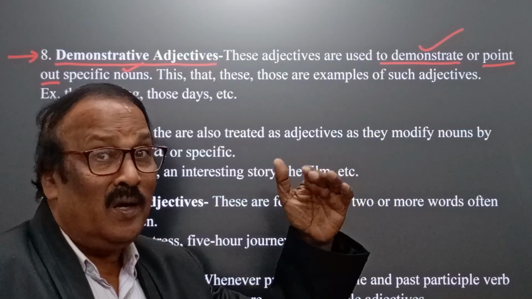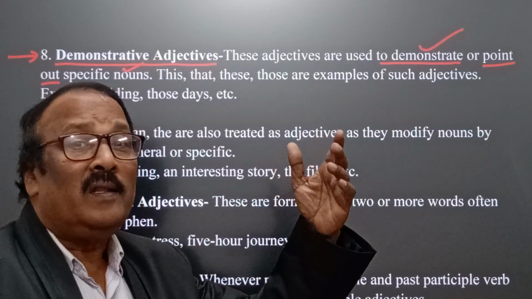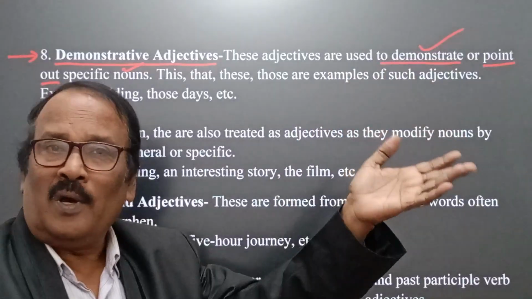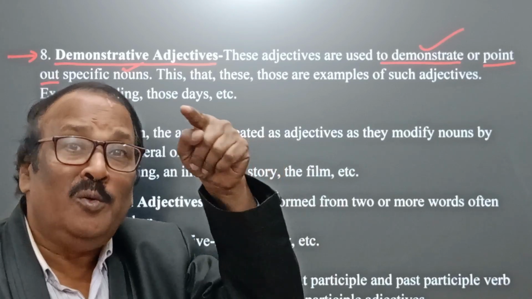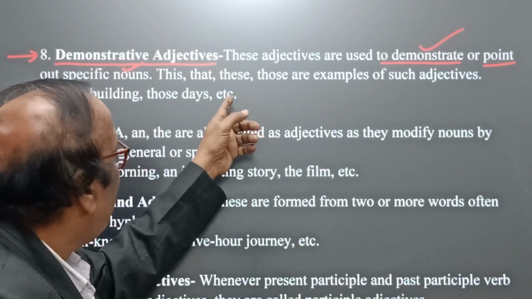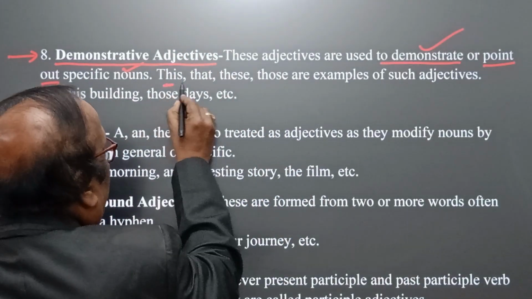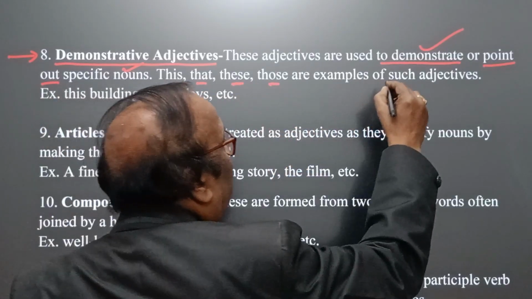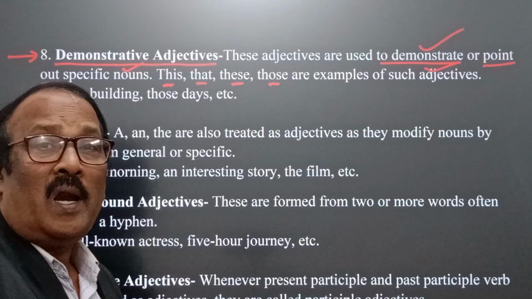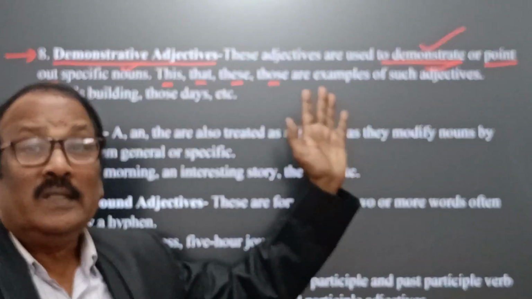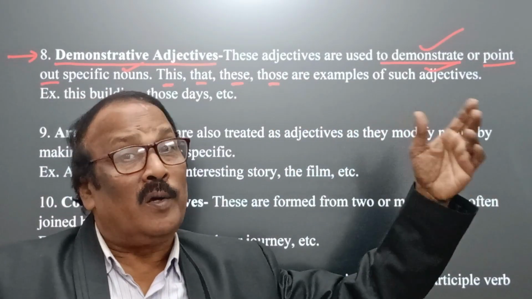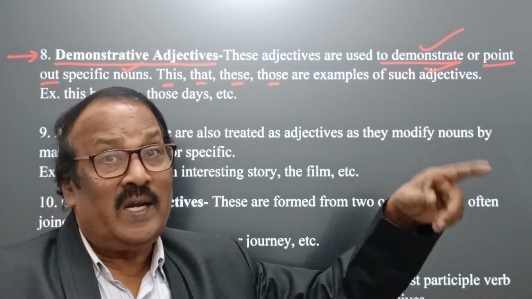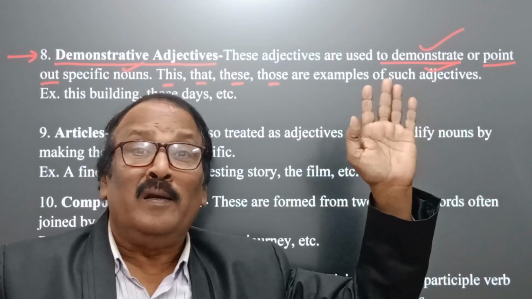For nearer, this and these, for distant, that and those are used. Remember, this, that, these, those are examples of demonstrative adjectives, because these adjectives help us in pointing out or demonstrating any noun.